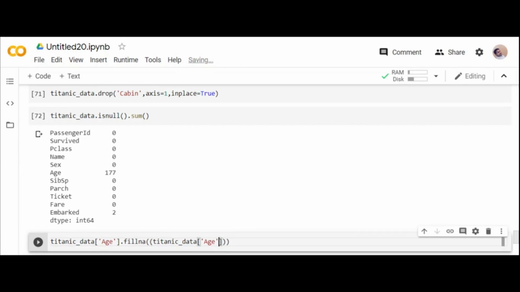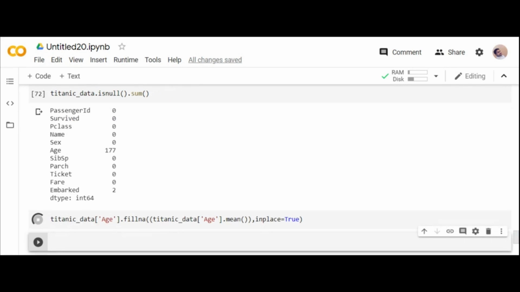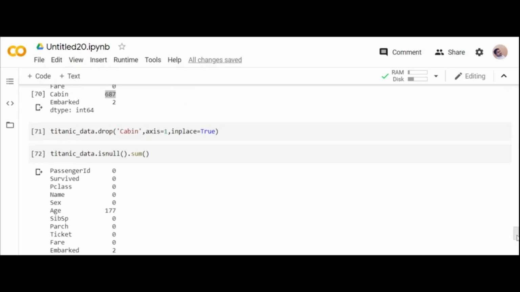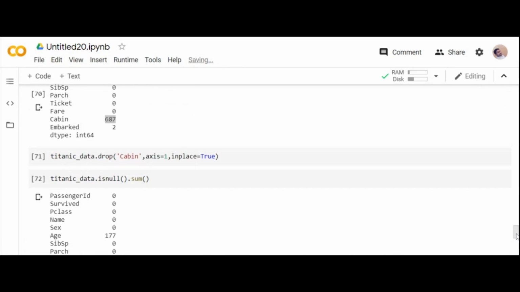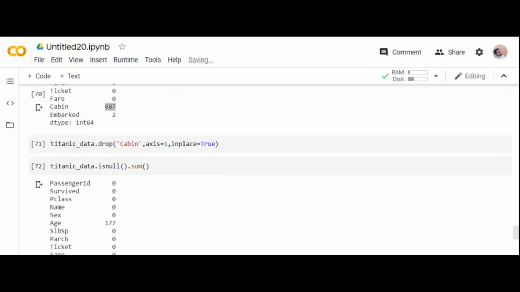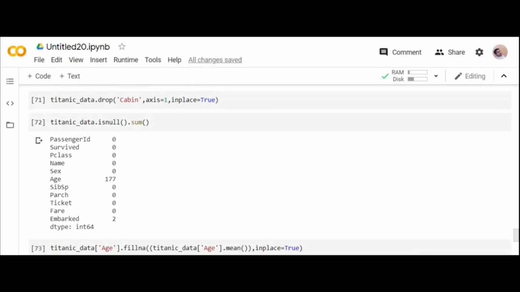So for that, I can go for Titanic_data of what is my column name, age. How do I fill it? With their mean. What do you mean by mean? You calculate the average, right? So that average should be applied. Titanic_data of age dot fillna, you try to fill them with the mean of the values. See, once you have dropped it, you cannot get that thing, because you'll be getting a key error. You should write as it is, Titanic_data.drop. Once it is dropped, you cannot get it again. If there is a key error, that means you have dropped it.